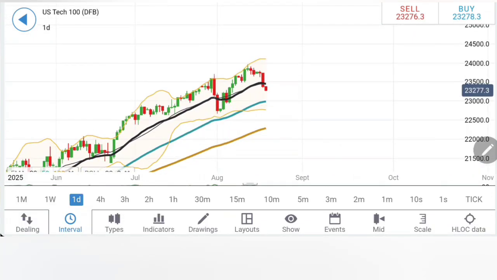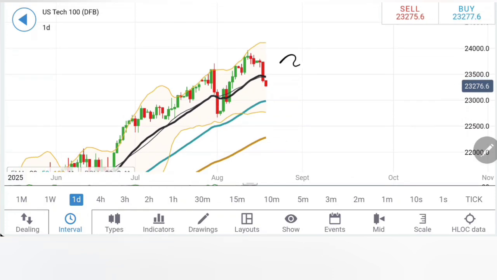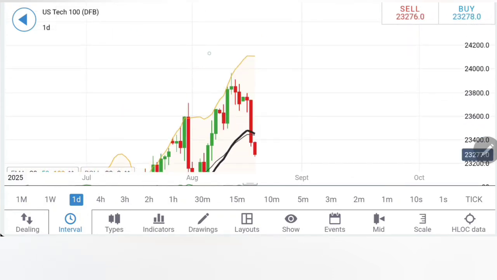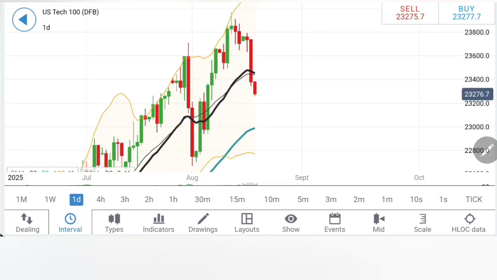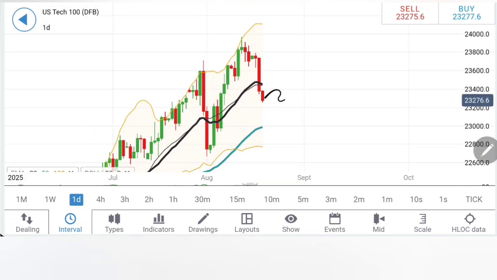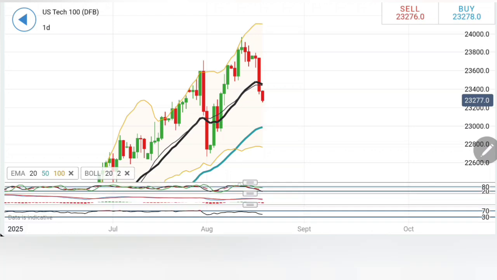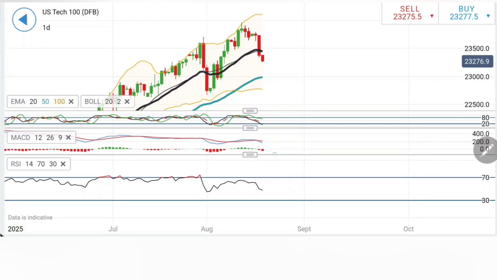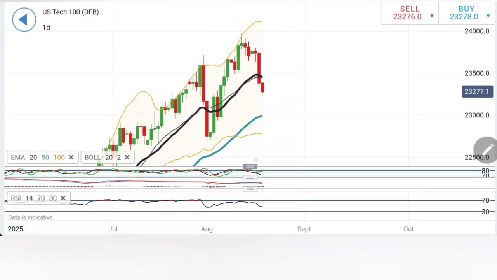Coming to the daily charts. Now look at the daily chart. On the daily charts, we have seen a massive move yesterday. I have mentioned one thing, that see this trend, lower highs are seen, and once it starts to slide, a drop below 23,600 should confirm a stronger momentum on the downside. And now it is still looking down. It is possible that it can keep moving downwards all the way towards 2300. Possibility is there. Look at the indicators, these are getting slightly oversold, and hence you have to be cautious at the current level.